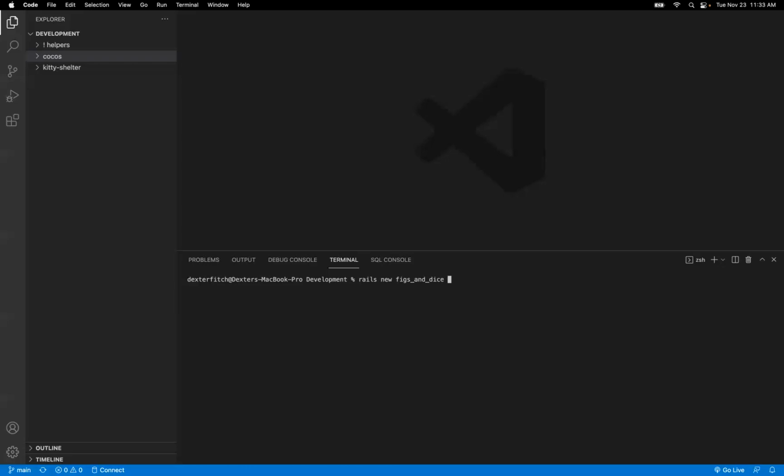I'm also going to do it with dashes instead of underscores. All right, let's do dashes. I'm going to add the tag API. I'm also going to skip setting up my database as Postgres since that's caused a lot of problems. In our development environment, we're going to stick with SQLite, and then we'll switch later to make our production environment Postgres. But for making our lives less of a headache while we're working on it, we're going to stick with SQLite.